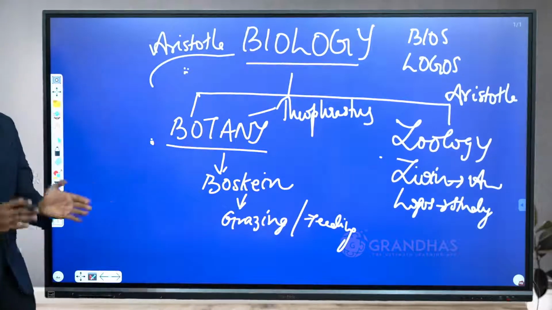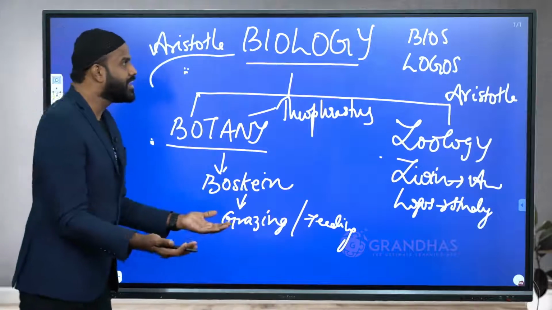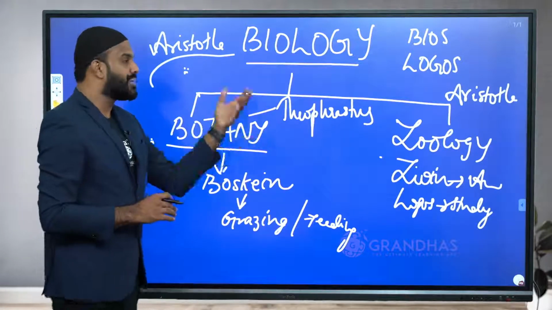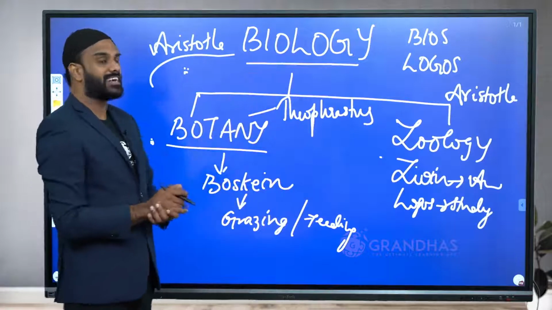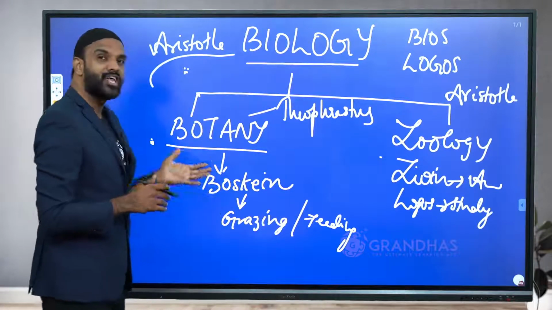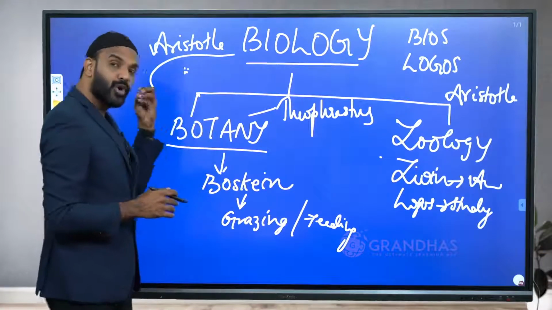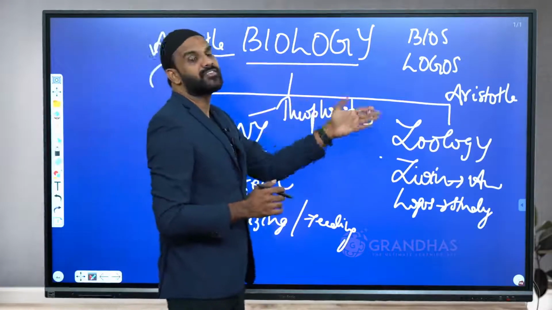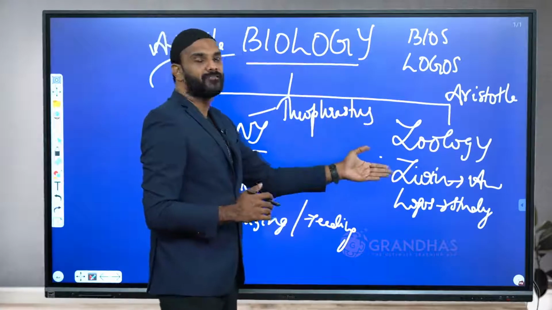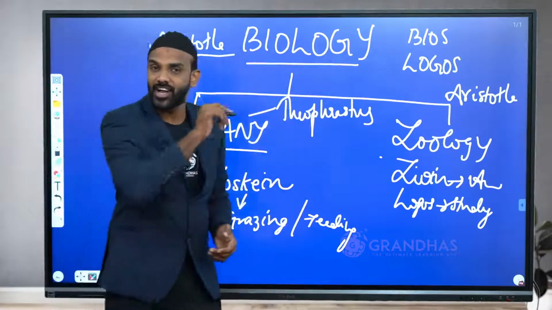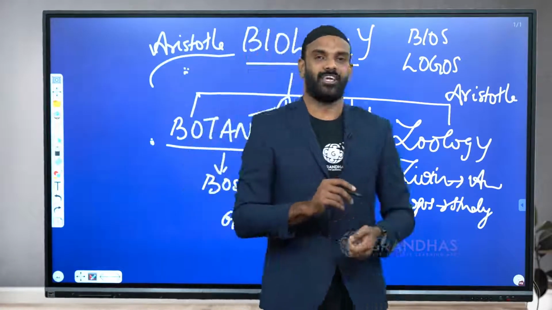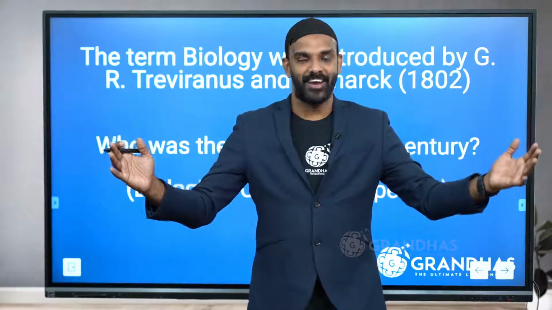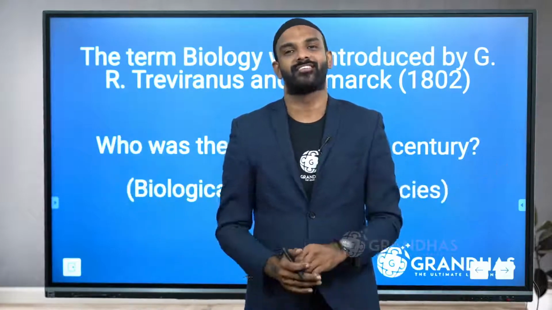So summarizing the entire points, now tell me, so bios plus logos, that is biology; zoo plus ology or zoion plus ology, that is zoology; boskein or the grazing is a root word for the word botany. Aristotle is known as the father of biology and father of zoology, and Theophrastus is called as the father of botany. Now let's learn the first unit of biology, the living world.